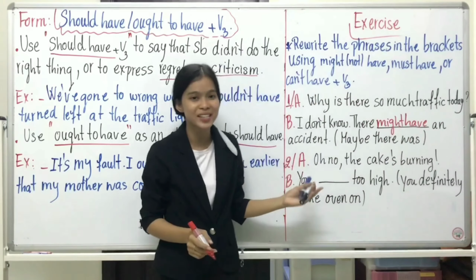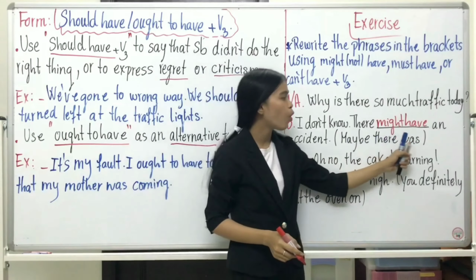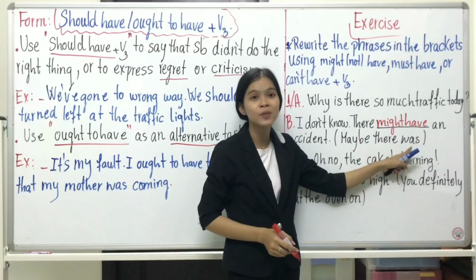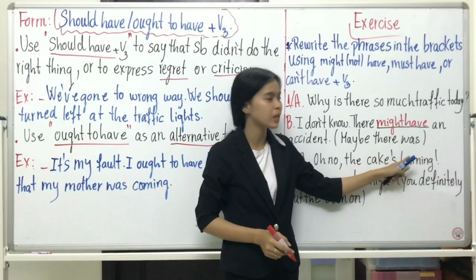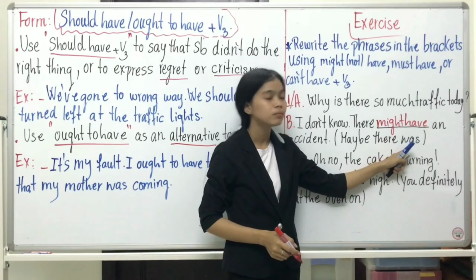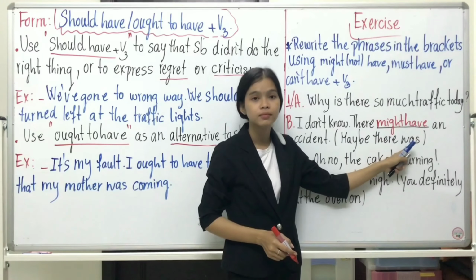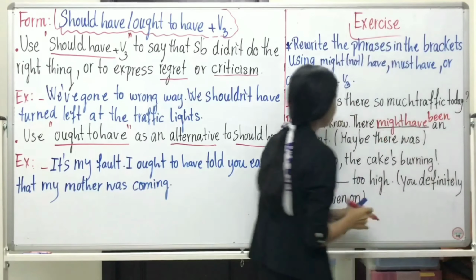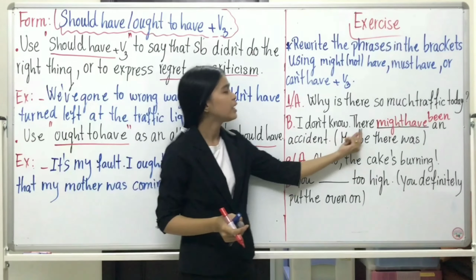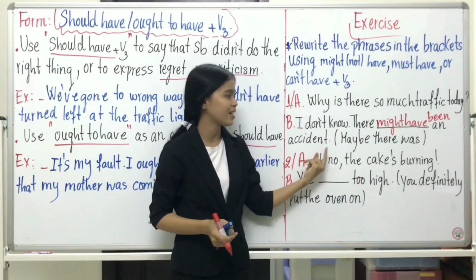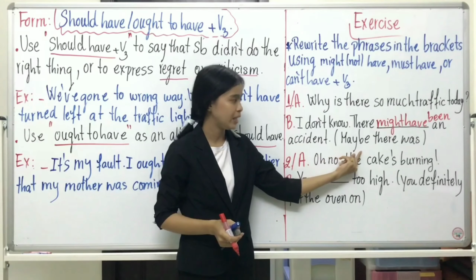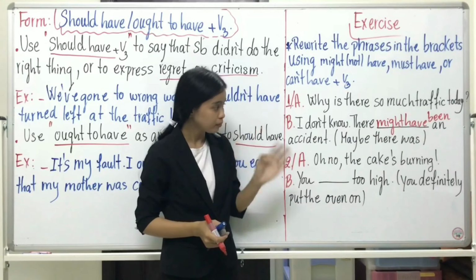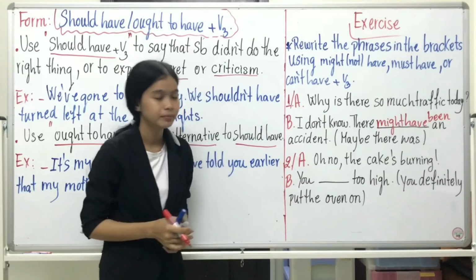So what is the verb 3? Maybe there was. So we change was to the past participle, or verb 3. So was changes to been. So the answer: there might have been an accident. Maybe. So might have been.